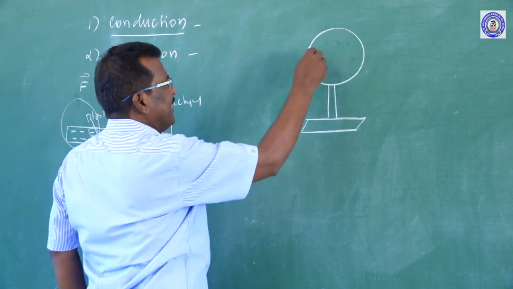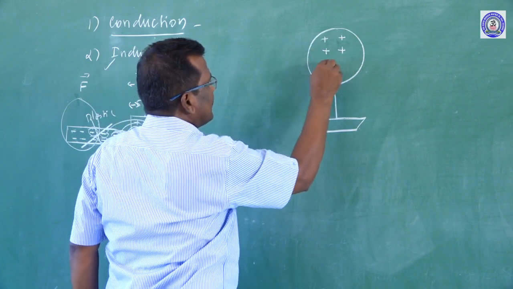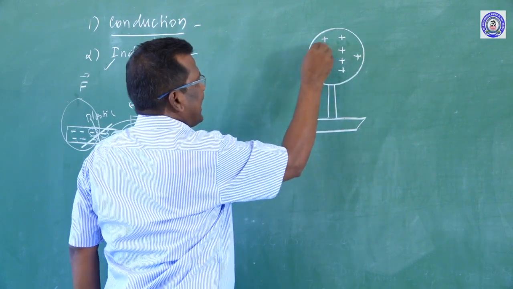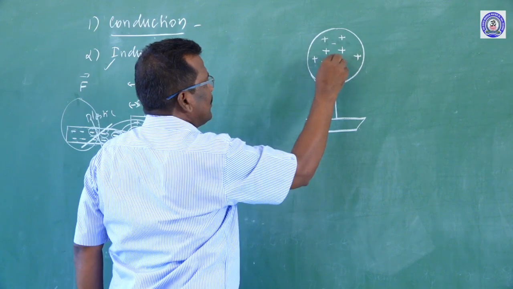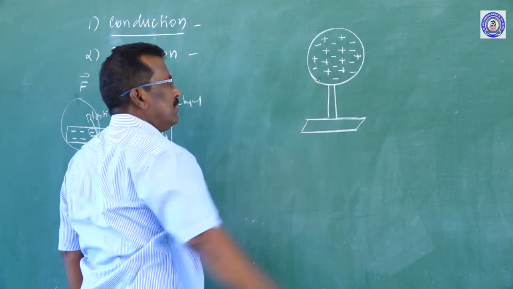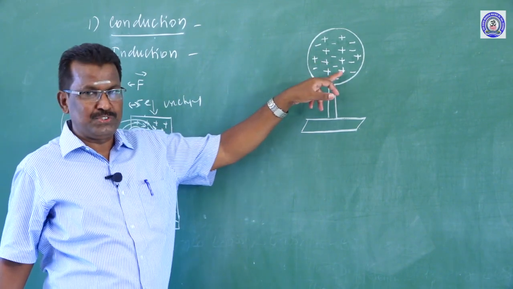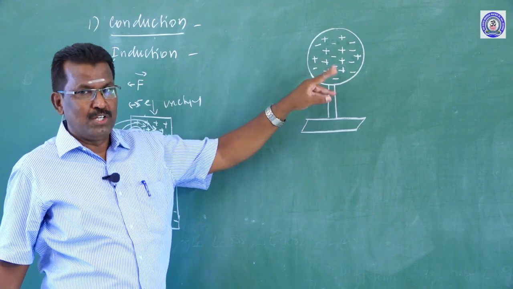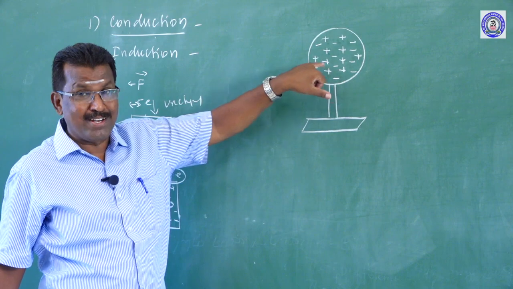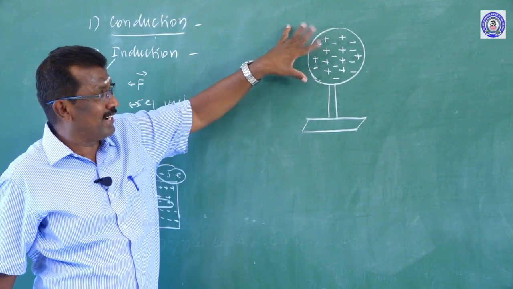Suppose, for example, 10 positive charges and 10 negative charges. So the uncharged metallic sphere contains 10 electrons and 10 protons. The total is 20 charges, but the net charge of the spherical conductor is 0.